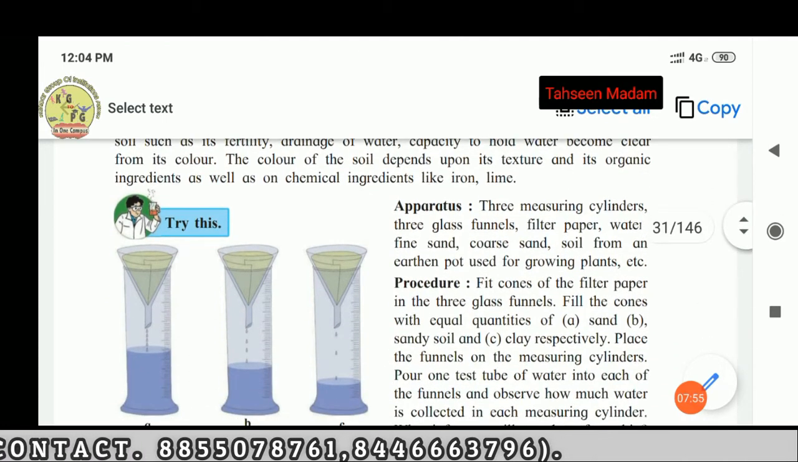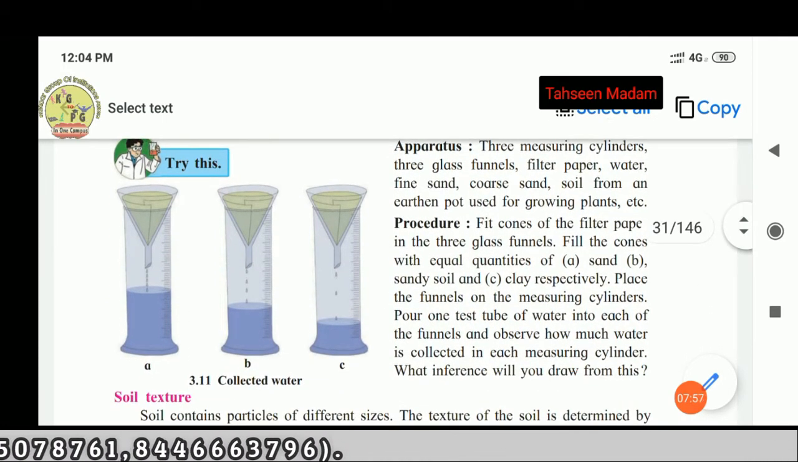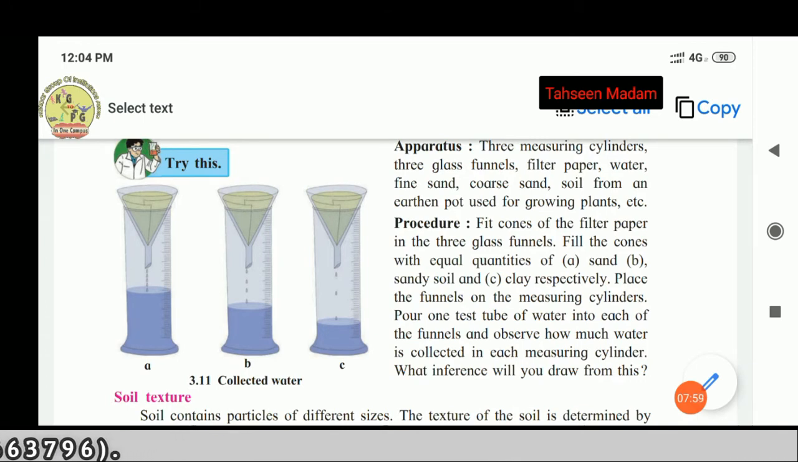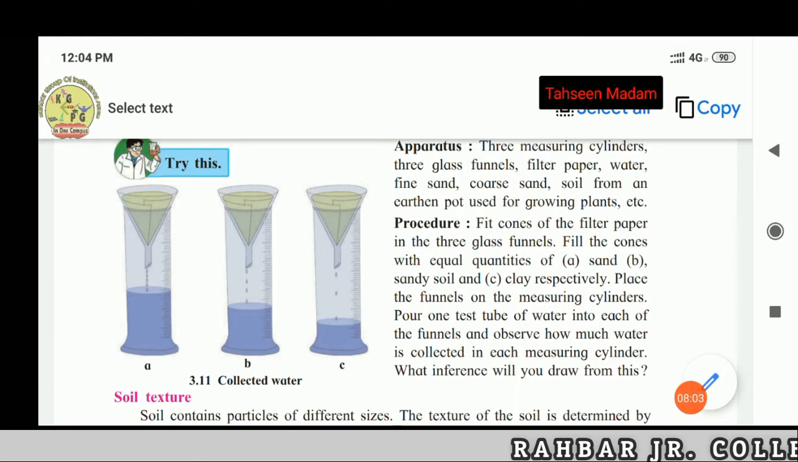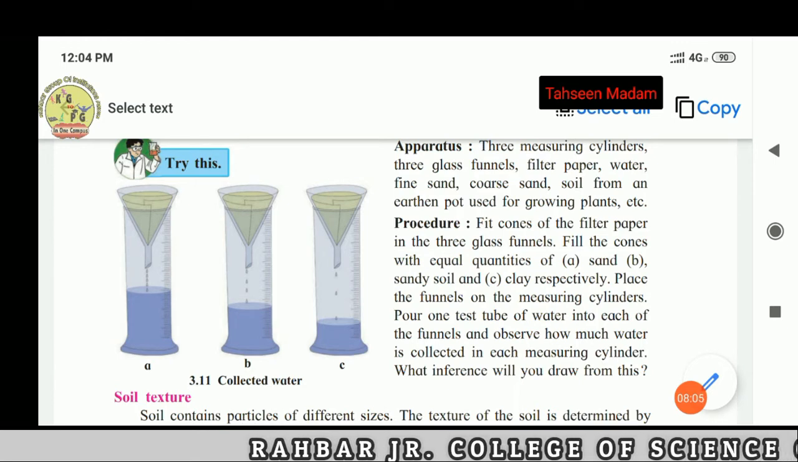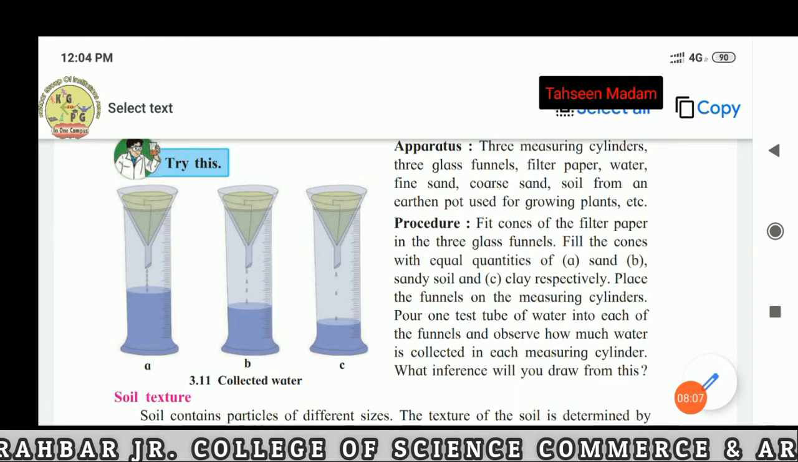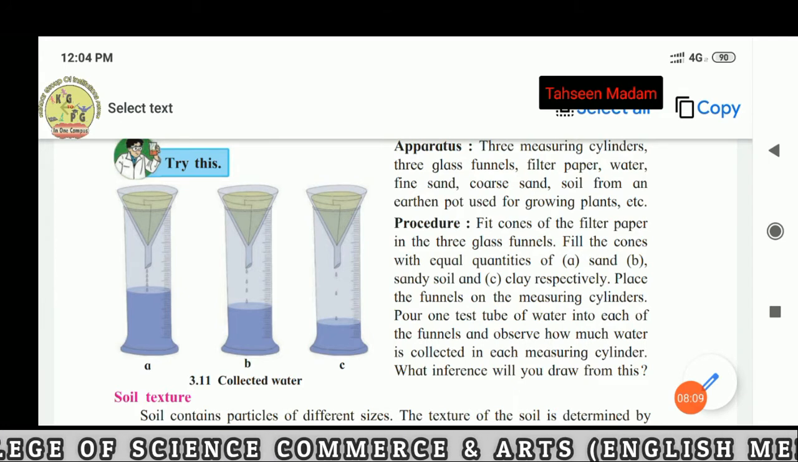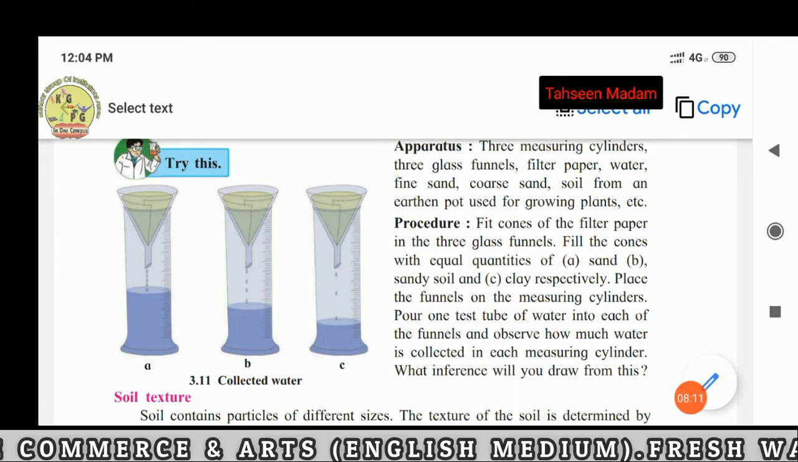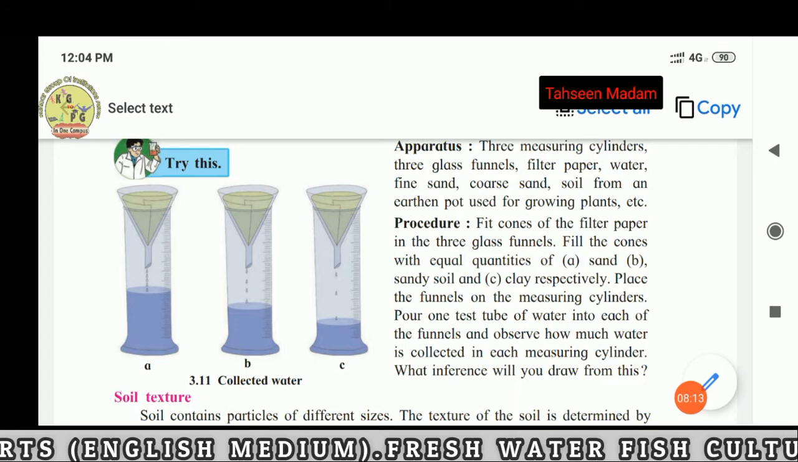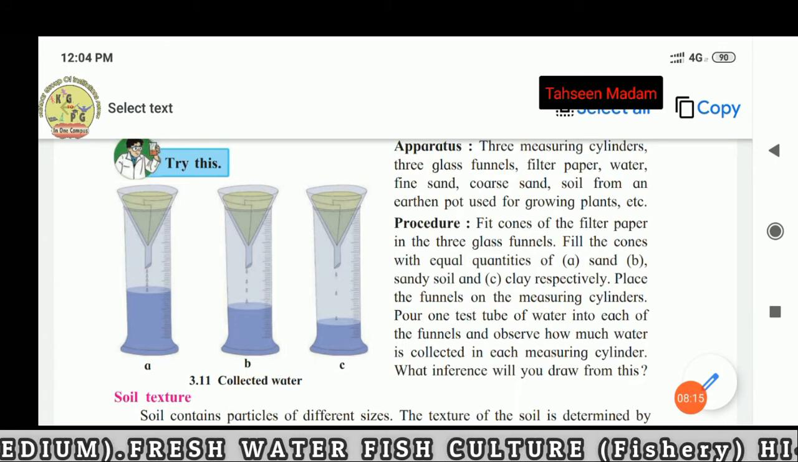Try this. Collect water. Apparatus: 3 measuring cylinders, 3 glass funnels, filter paper, water, fine sand, coarse sand, soil from an earthen pot used for growing plants, etc. Procedure.